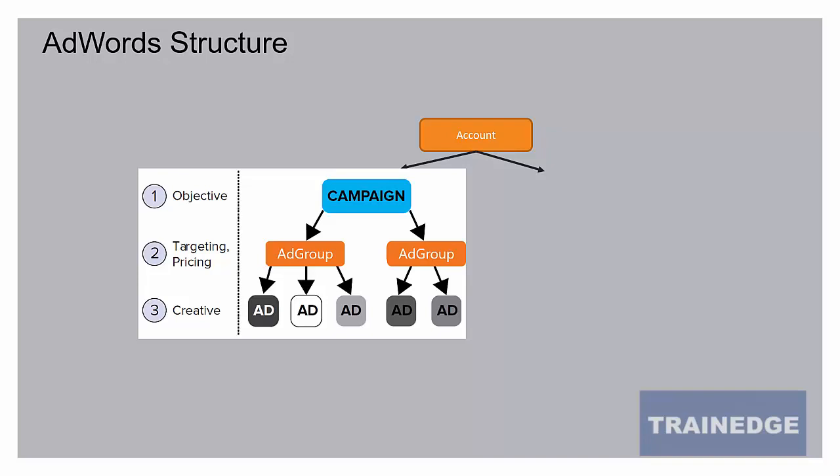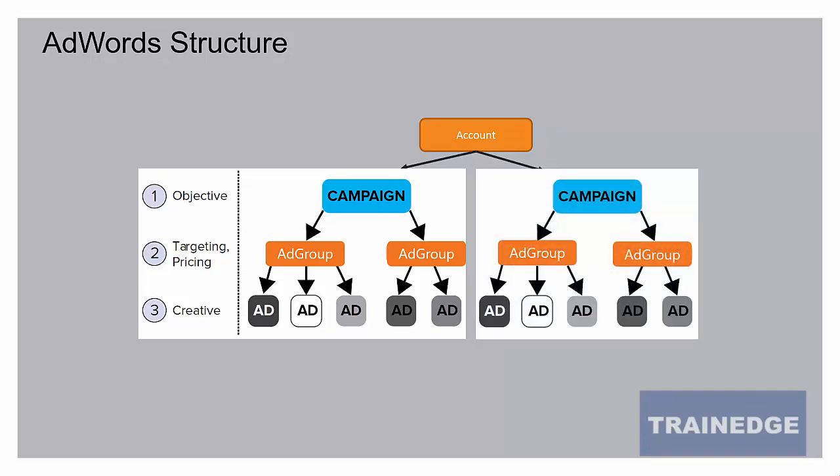In a given account, you can create multiple campaigns. Campaign is the objective of your advertising. So at the objective level, you create the campaign. Within the campaign, you create different ad groups for targeting and pricing. So in the same campaign, you can create an ad group that targets a set of keywords at a different pricing, which is bidding. Then you can create another ad group that targets a different set of keywords and has a different set of bids.